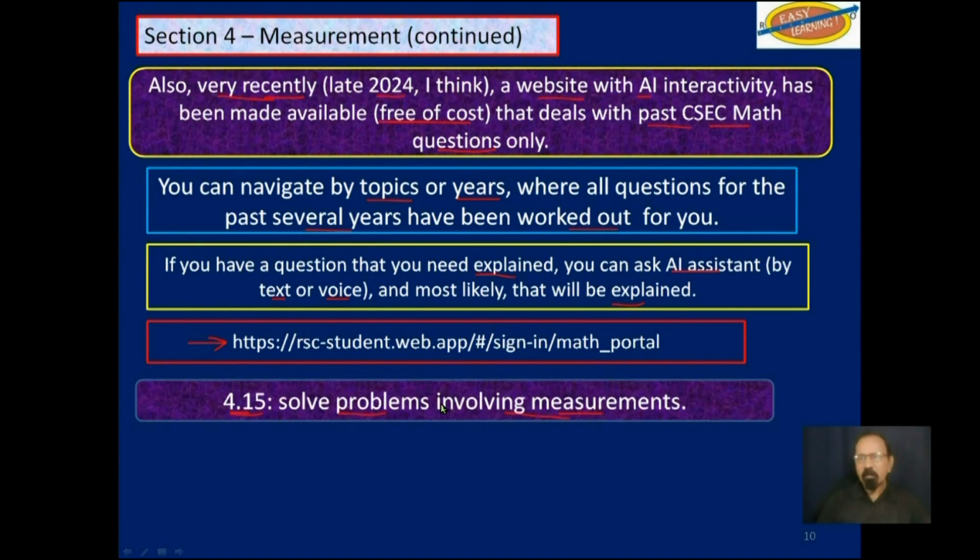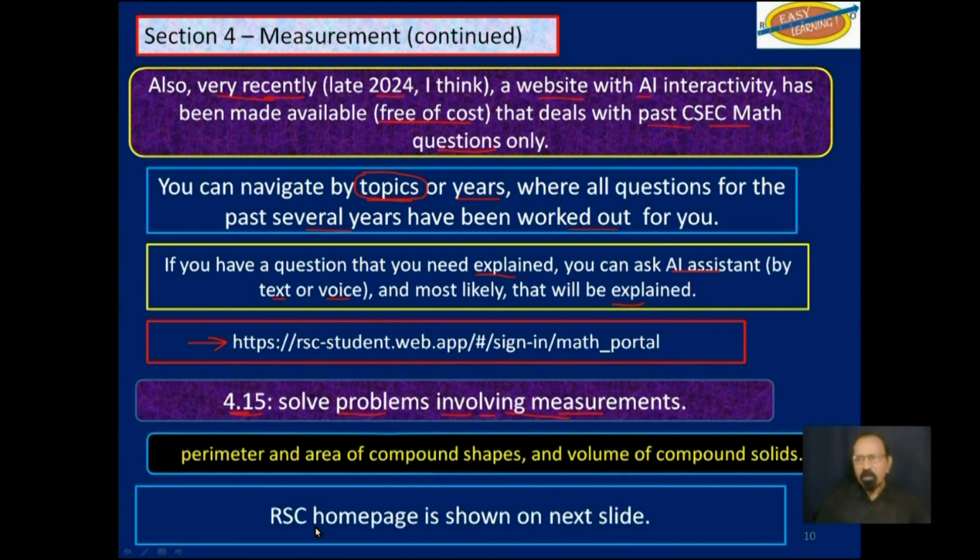So remember I said you can navigate by topics. So you can enter problems involving measurements, and the problems that CXC set involving measurements over the last several years will appear. You will browse them, you will listen to them, you will ask the AI assistant questions.